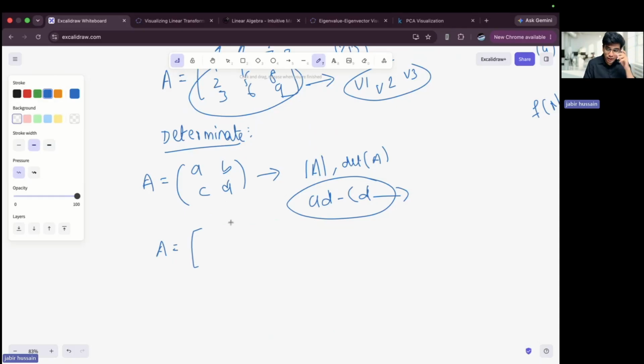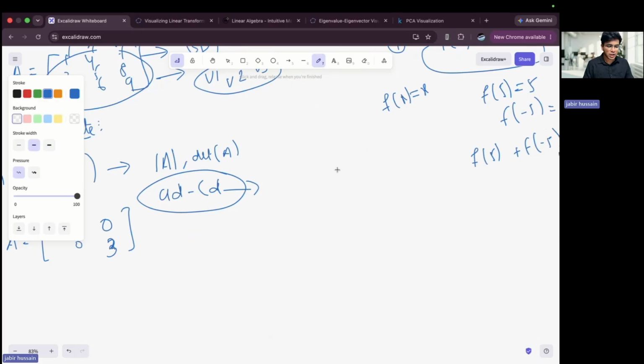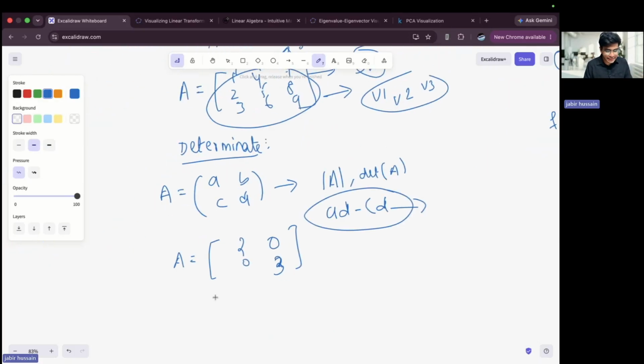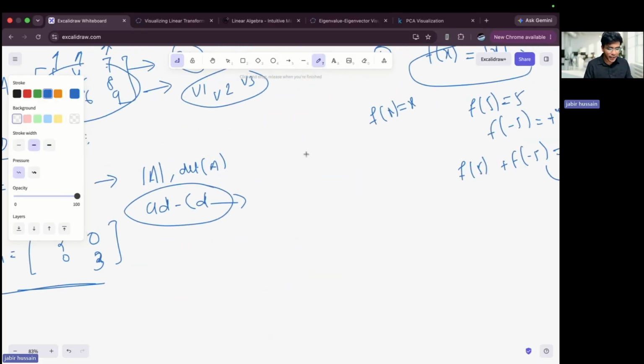I'm changing the i unit by 2 comma 0 and the y unit by 2 comma 3. Okay, now, before we go to this transformation, let me come back to my standard two-dimensional plane. So in standard two-dimensional space, this is my I cap and this is my J cap. Whatever the square area I get, this is the determinant.